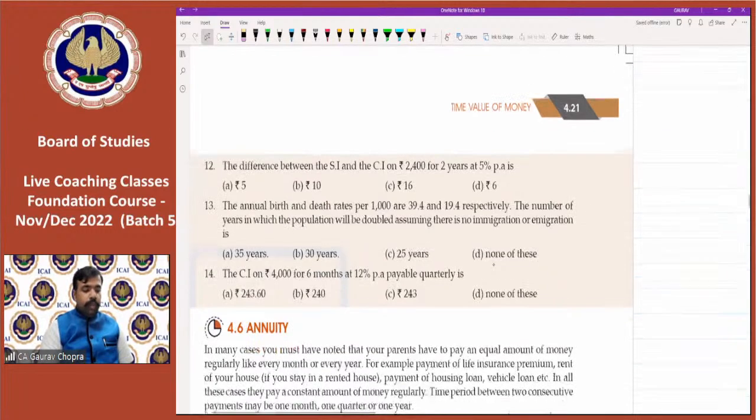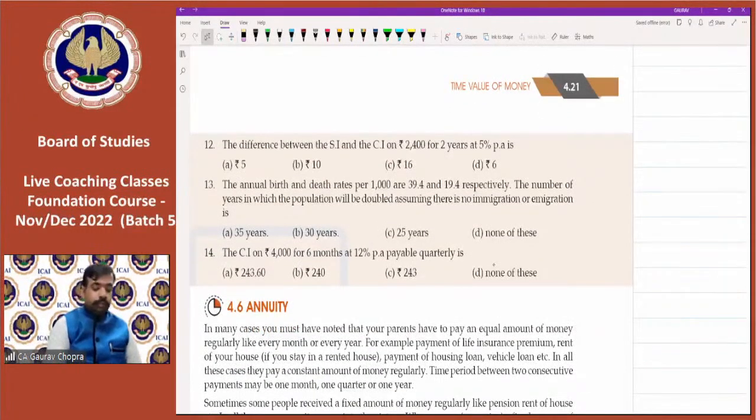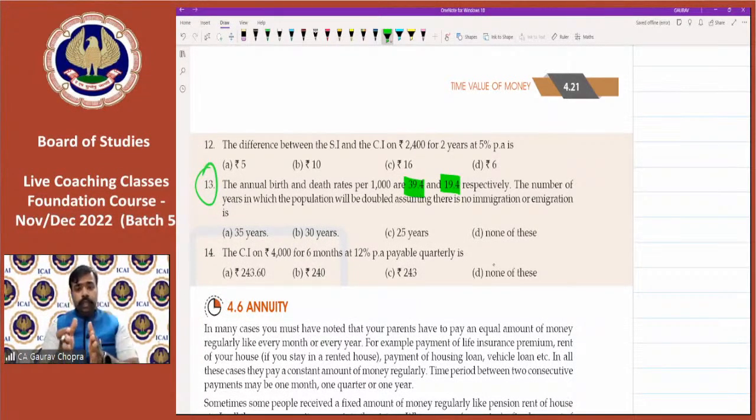So we can try one more here. That is question number 30. The annual birth and death rates per thousand are 39.4 and 19.4 respectively. So this is the annual birth rate and death rate. The number of years in which the population will be doubled. So we have to calculate that the population will be doubled. Double means if it is P, it will become 2P. If we take 100, then it becomes 200. All right.